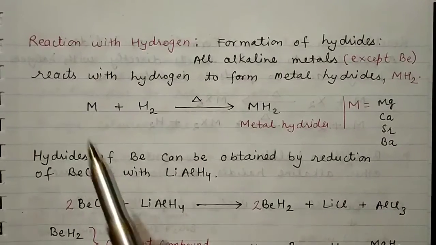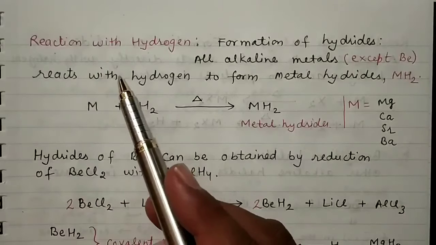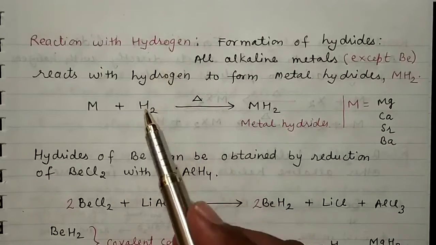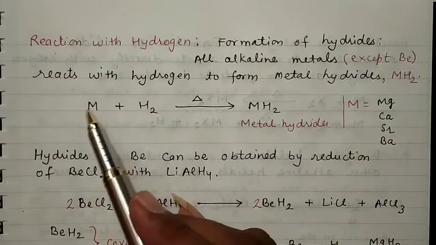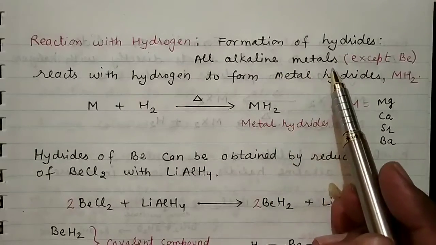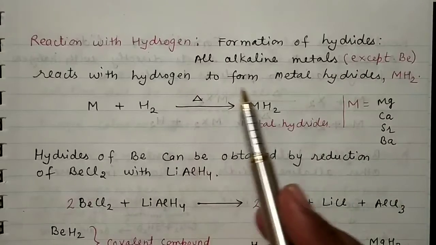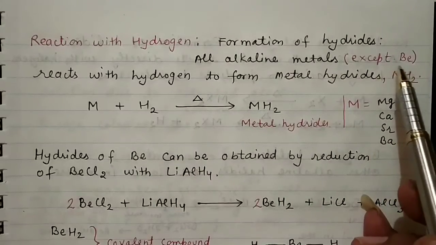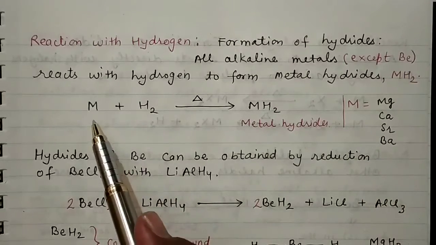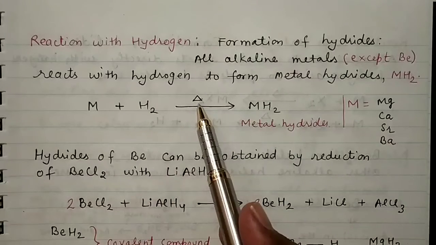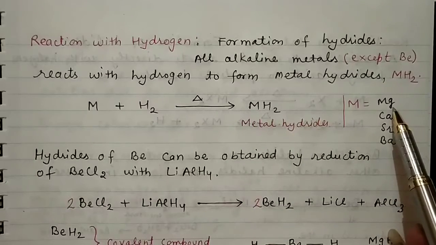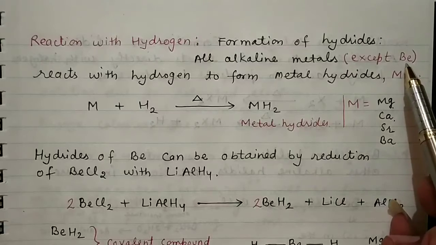Now let's see the reaction of alkaline earth metals with hydrogen. M is any metal of the alkaline earth metals. This is the formation of hydrides: like alkali metals, alkaline earth metals except beryllium react with hydrogen to form metal hydrides. The exception is Be. So here one gets M plus H2, on heating, and we are left with MH2, the metal hydride. Here M is magnesium, calcium, strontium or barium, except Be.